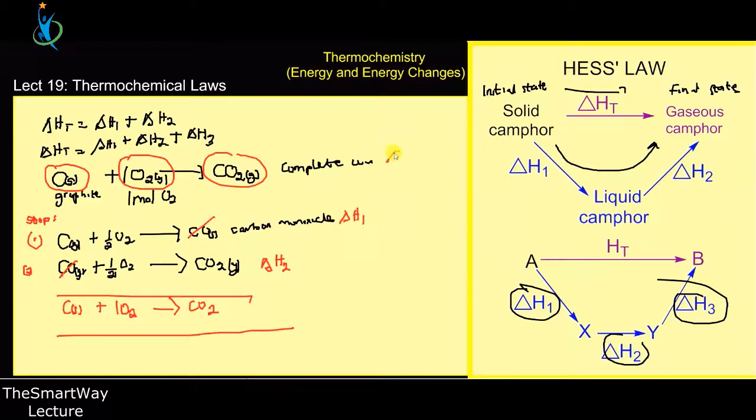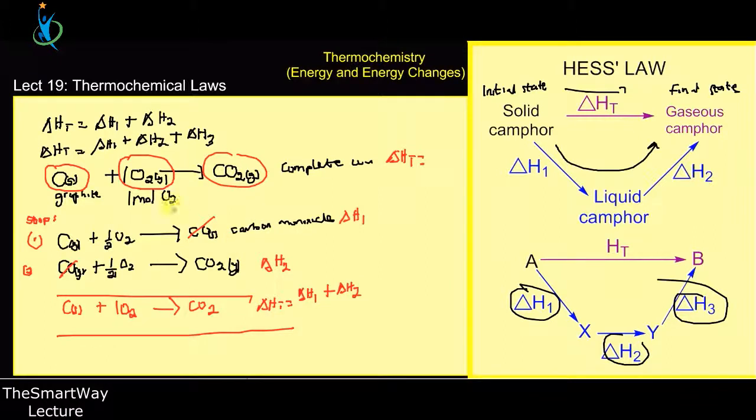So assuming the change in enthalpy for the overall reaction was T, then for the stepwise reaction, which uses 2 steps, the total change in enthalpy is the same as the first one plus the second one. That is this plus this. So that's what it is.